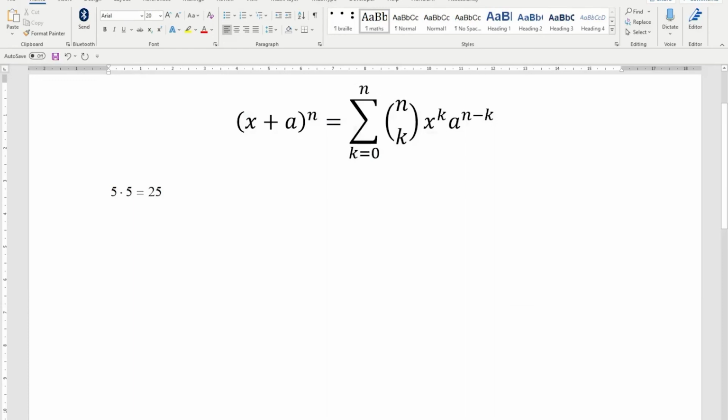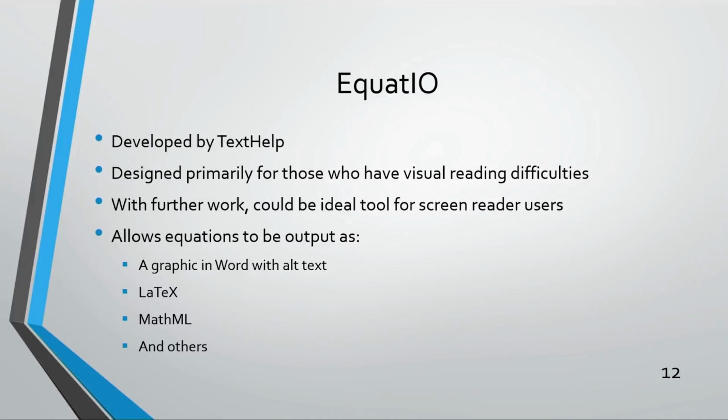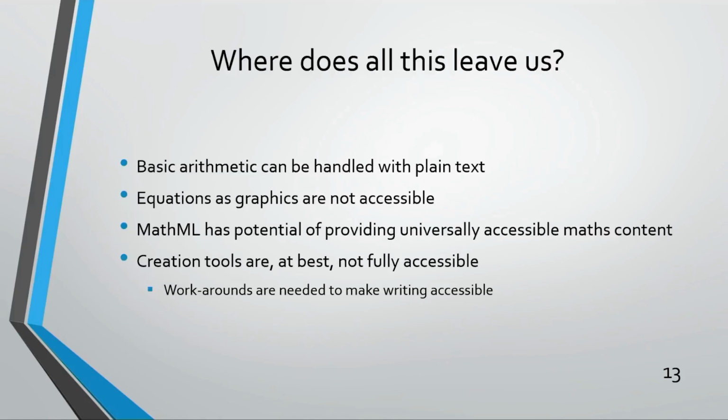I'll close that so it doesn't destroy the rest of our video. Of course, it's a toolbar that just stays on the screen. So potentially a useful tool, but really needs to be worked on to make it compliant with W3C essentially. So where does all this leave us? Basic arithmetic can be read with plain text. Equations as graphics are not accessible. MathML has the potential to provide universally accessible math content.